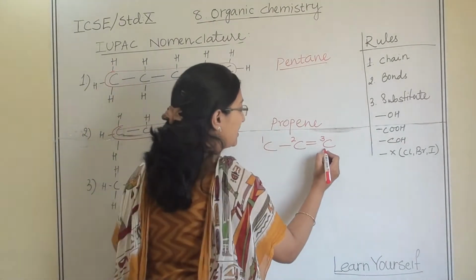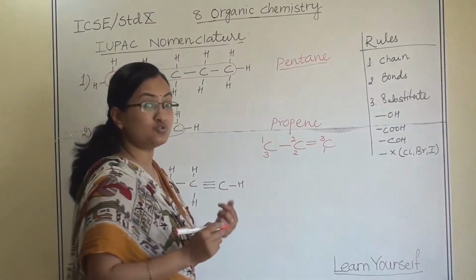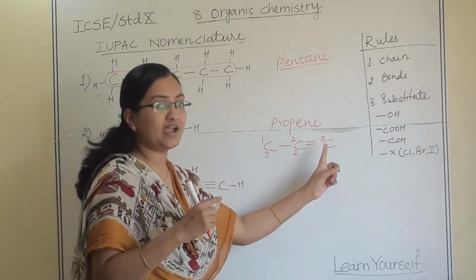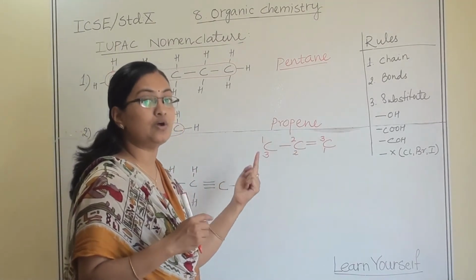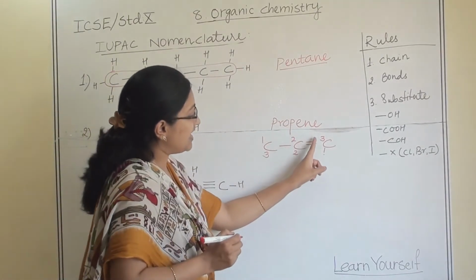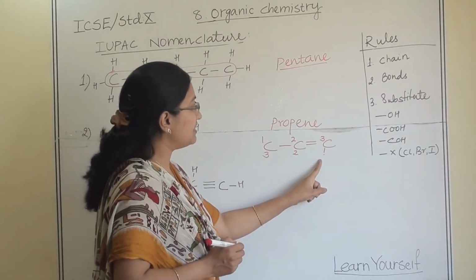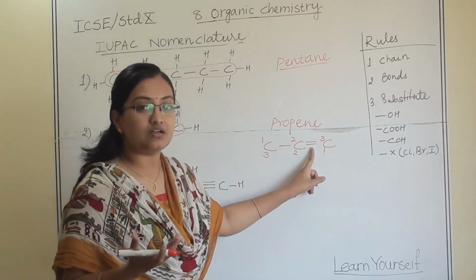Now another number pattern. 1, 2 and 3. So I have given here 2 types of numbering. Left to right and right to left. When you are giving this number, you have to carefully see that which number is the smallest. Either third or 1. 1 is the smallest. So when you are giving a number to any bond, why we are giving a number to any bond?